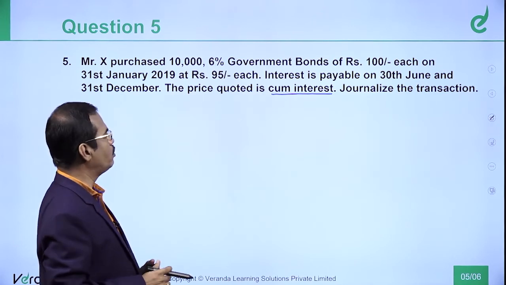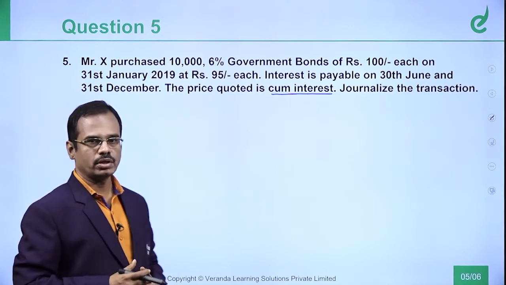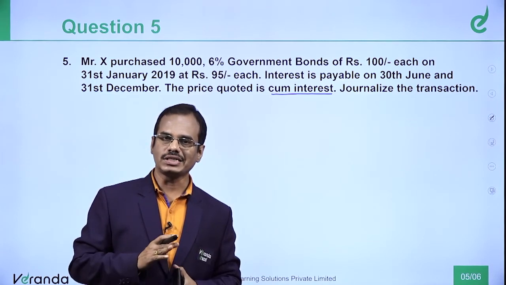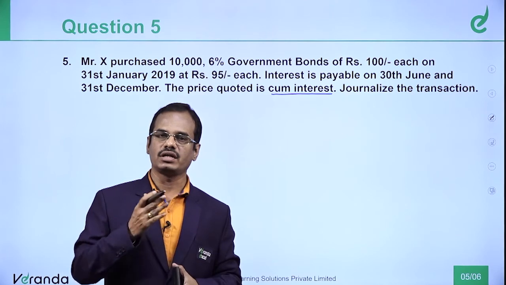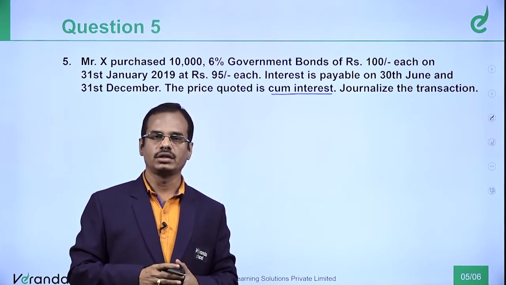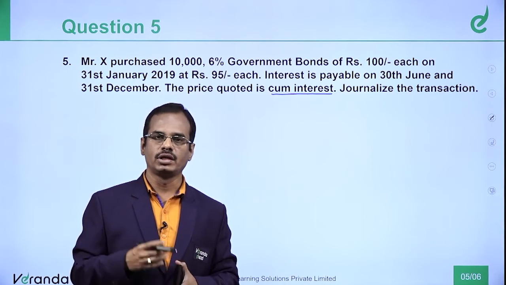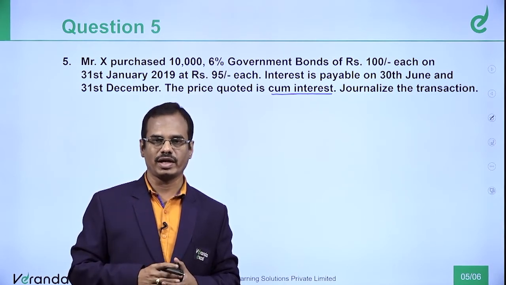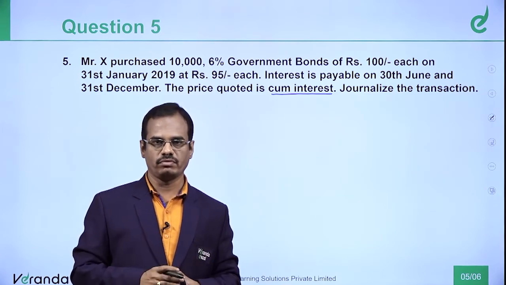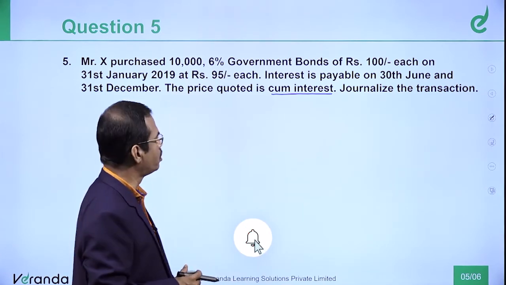So 95 is the price. One important point here. Always remember the transactions need not be held based on the face value. Whether it is share or debenture or bond, it's always not practicable to transact based on face value. The transaction price can differ from face value. That one point you should remember.